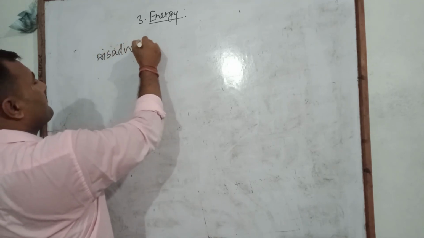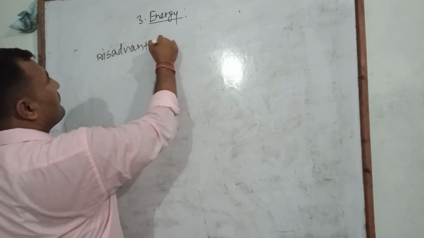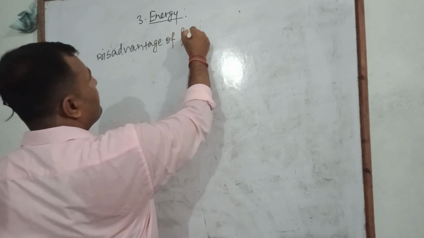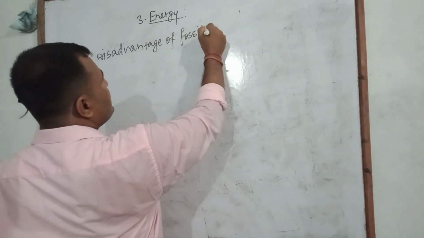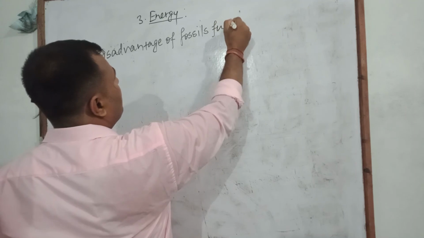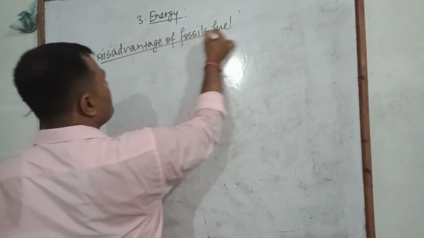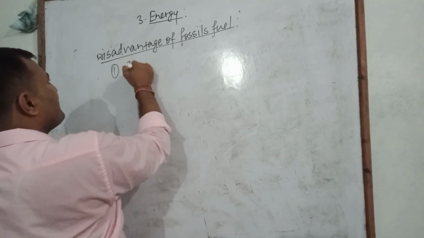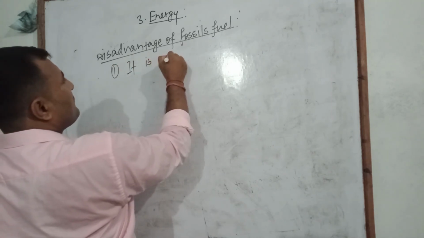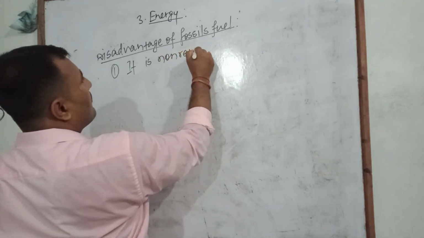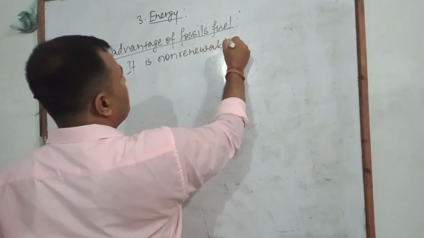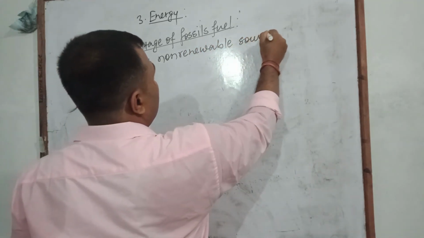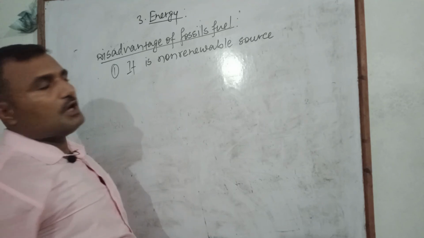And here we write the disadvantages of fossil fuel. The first disadvantage is that it is a non-renewable source of energy.